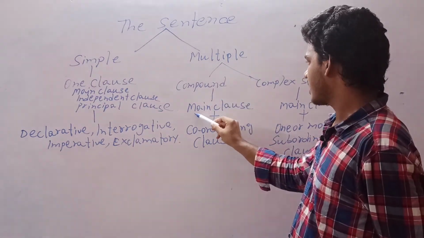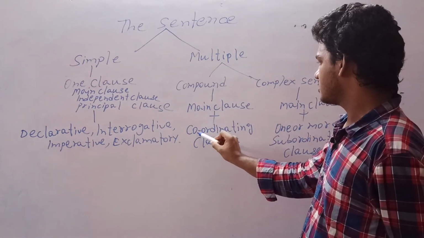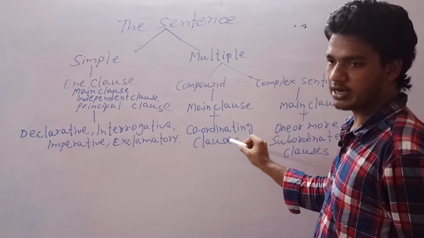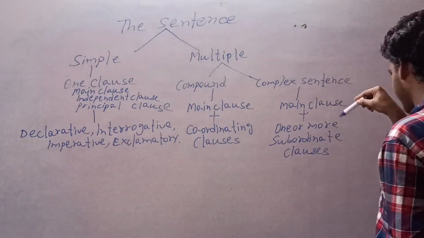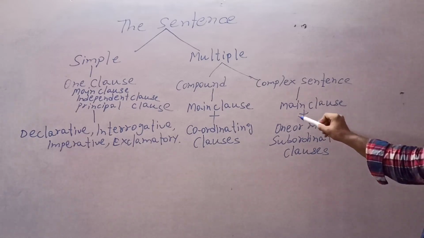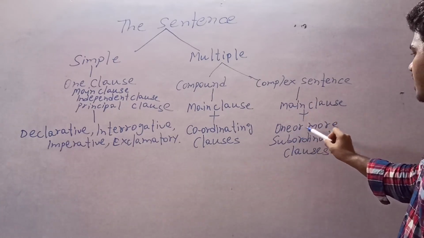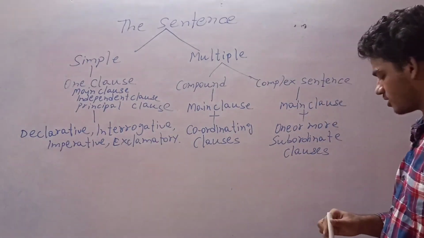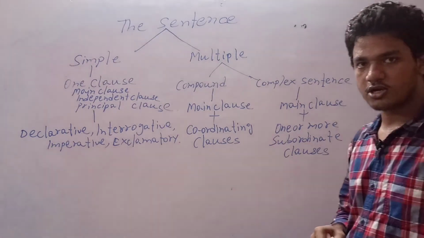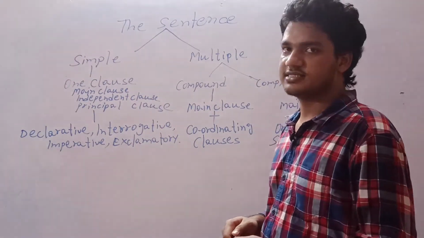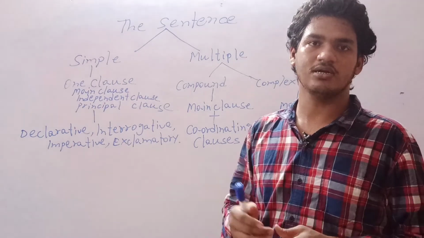Compound sentence has one main clause with other coordinating clauses, and complex sentence consists of one main clause with one or more subordinating clauses. So the concept of English sentence is completely over.